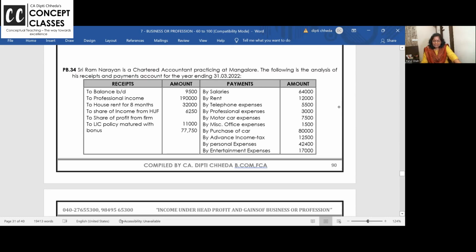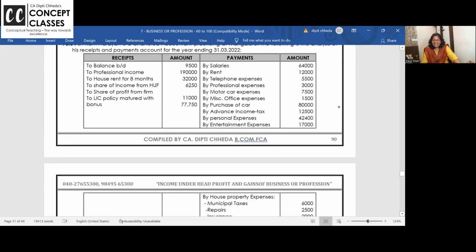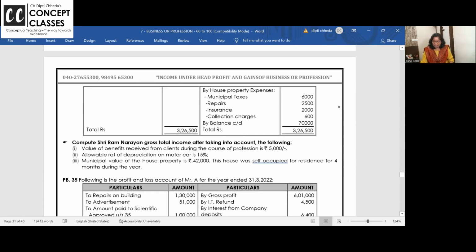Sometimes instead of net profit, dear students, very important, if they give you receipt and payment, can you solve the problem? I know we've gone a little longer, but thank you so much for all the patience. Pick up directly the professional income from the receipt side and professional expenses and score marks in the exam. Ma'am, you taught us from net profit, and in the exam something new came. Don't do that, please. Pick up the incomes, pick up the expenses, calculate and finish.